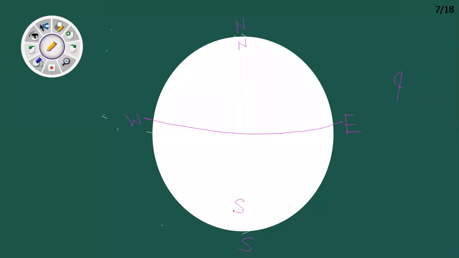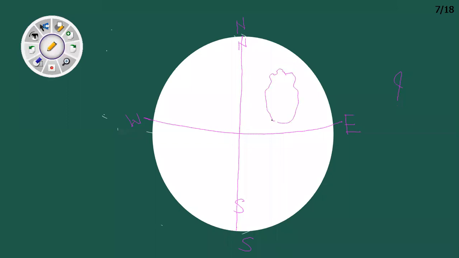In a similar way, the zero meridian divides the earth into two equal parts, that is, the eastern hemisphere and the western hemisphere. So now listen, here you can find India is located somewhere here.